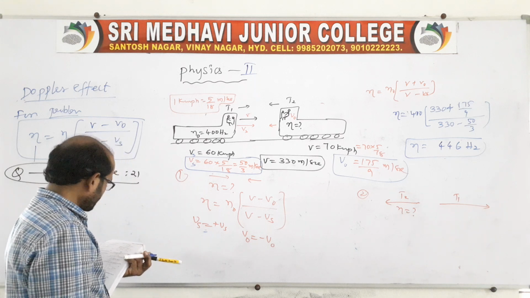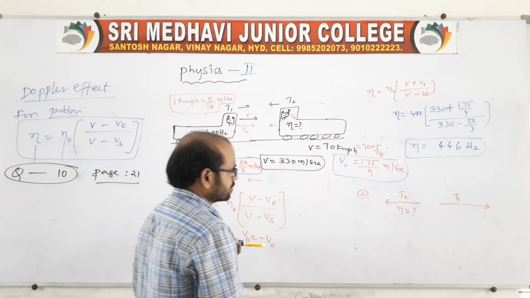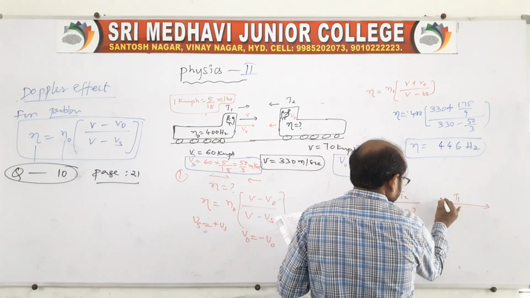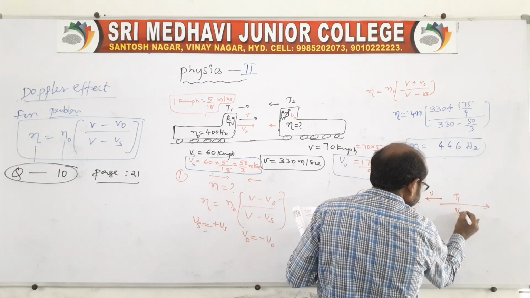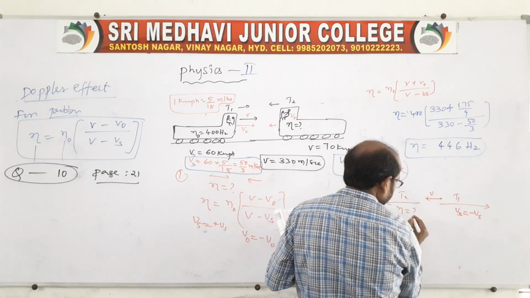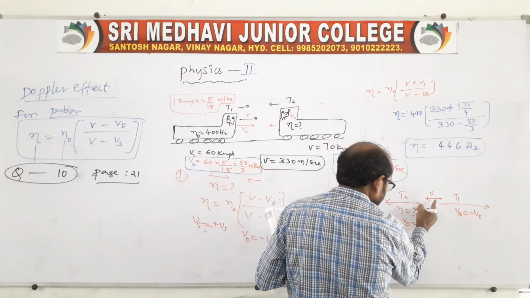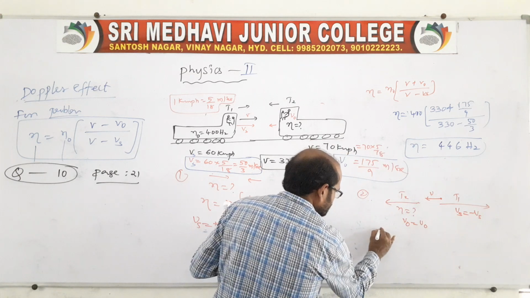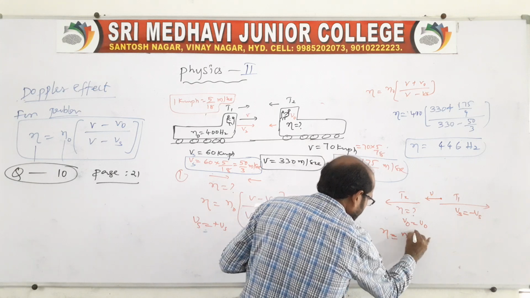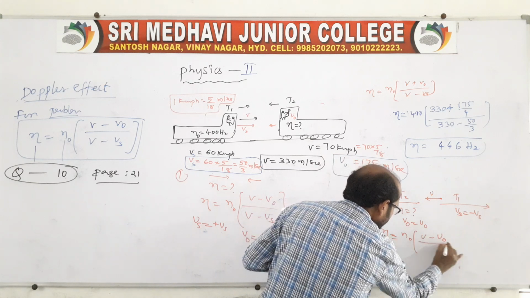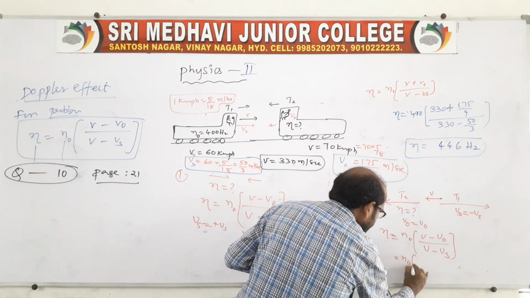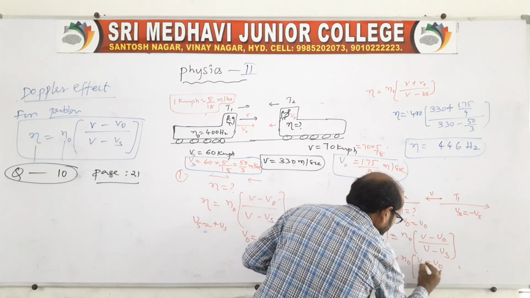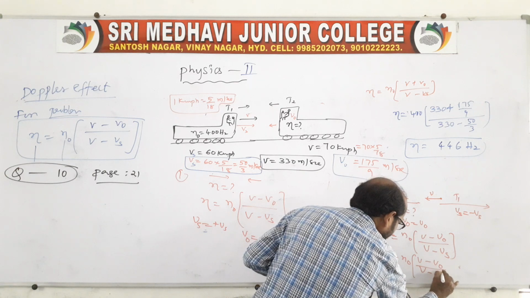Because the source is now moving opposite to the sound, Vs we take as minus Vs, and V naught is plus because it is in the same direction, so n is equal to n naught into (V minus V naught) by (V minus of minus Vs).